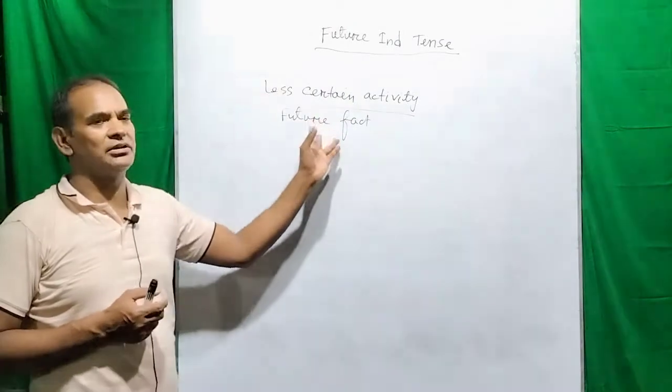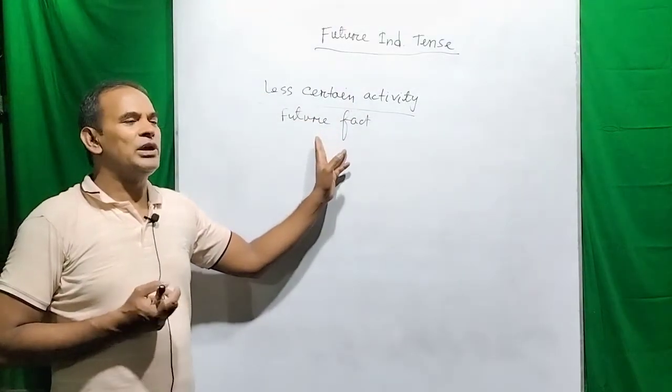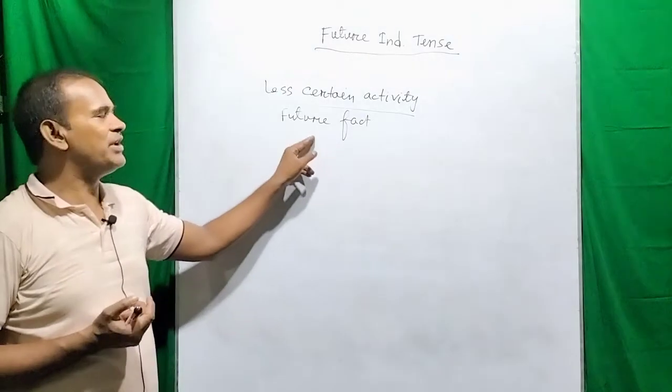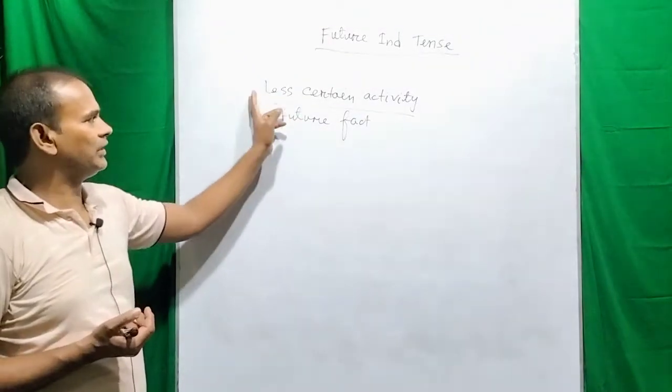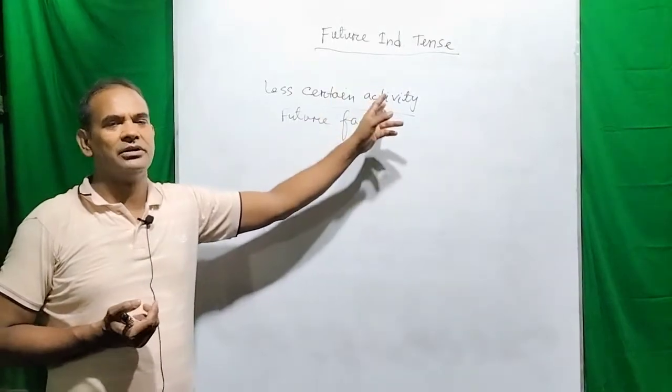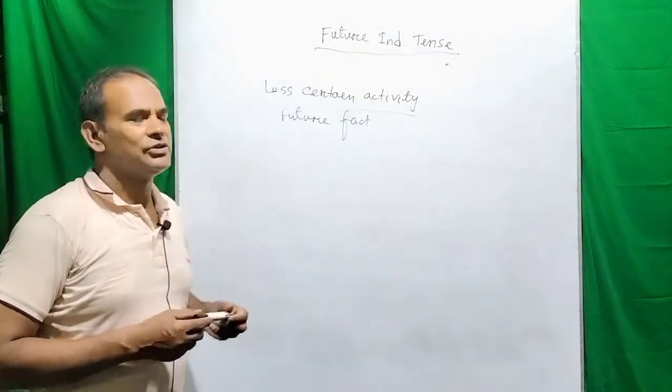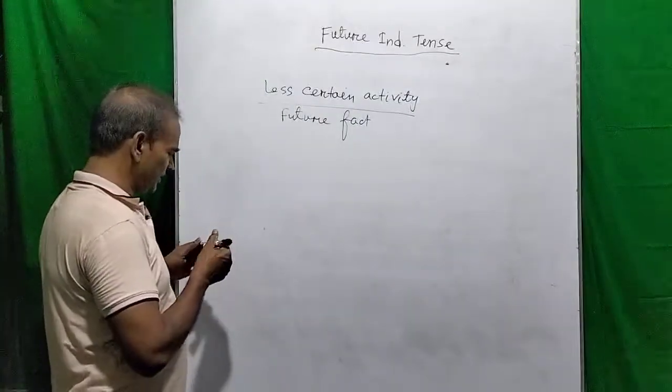So a future fact: the work will happen in the future and we will understand it vividly, that is called a fact, and it will be a less certain activity. This fact will be a less certain activity. So please take a look at this sentence.